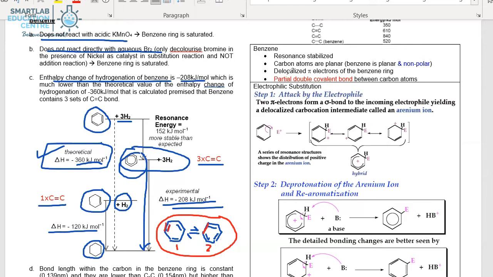So we describe that by saying that it has a partial double covalent bond, which helps us to explain why it does not react with acidic KMnO4, because there's an absence of C=C double bond, as all the bonds in benzene between the carbons are C-C partial double covalent bonds. That also helps us to explain why it does not react with aqueous bromine.